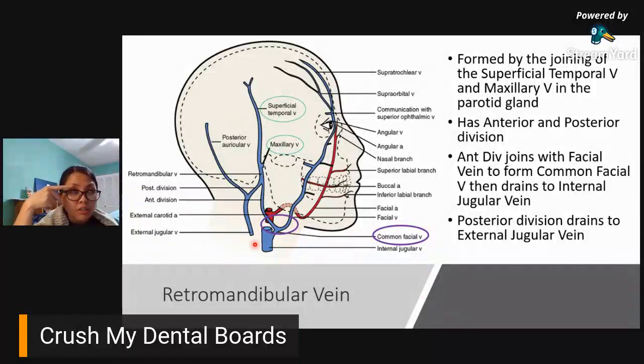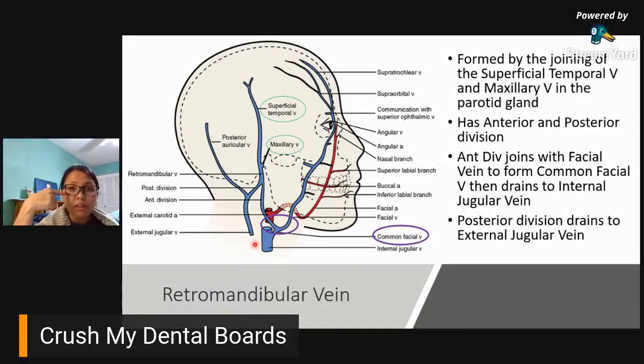So kung ititrace nyo siya, yung blood vessel na yun, it goes posteriorly. Itong blood vessel na to sa baba, it goes posteriorly. It connects to your cavernous sinus. And then, itong sa baba, it connects downward to your pterygoid plexus. And then, it can also connect, dito siya, diba?